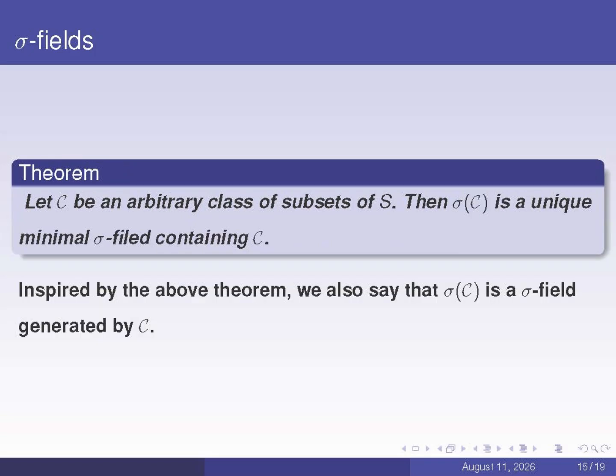This screen illustrates that the sigma field constructed on the previous page is indeed the minimal sigma field containing C. The significance of this is that although C itself does not constitute a sigma field, we can add elements to C so that the enlarged collection forms a sigma field. Naturally, the fewer elements added, the better. Therefore, the minimal case is achieved by taking the intersection of all sigma fields containing C. In this context, we also say that this intersected sigma field is generated by C.